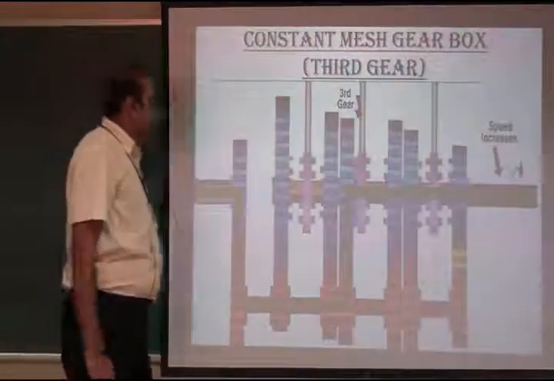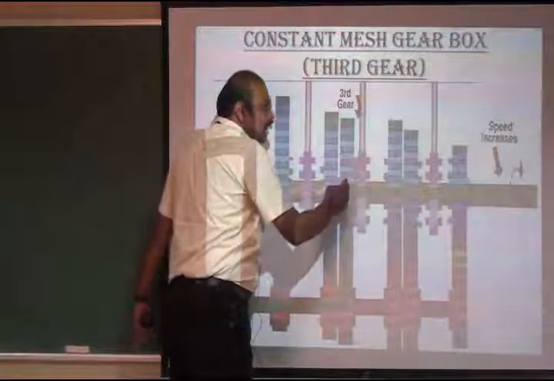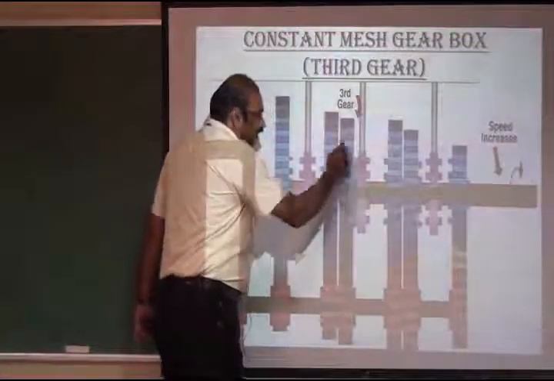During the third gear, the second dog moves towards the left hand side and engages into the third gear.